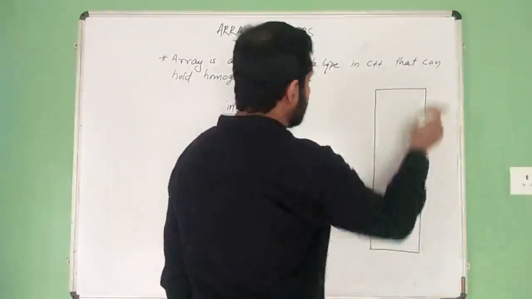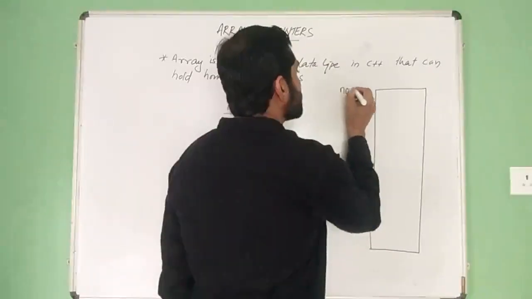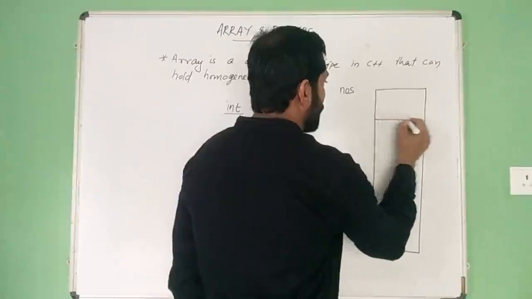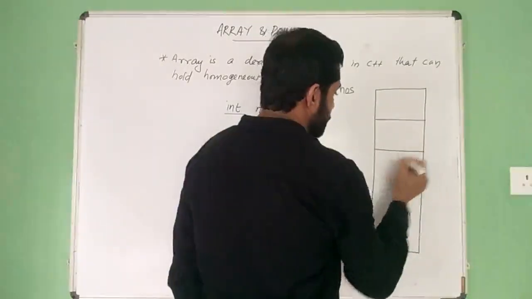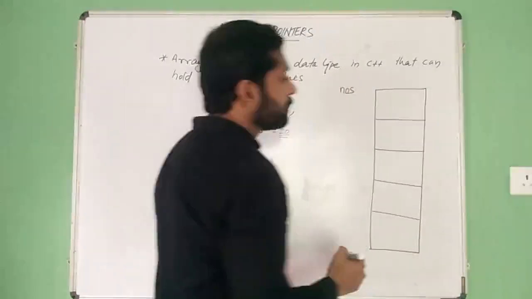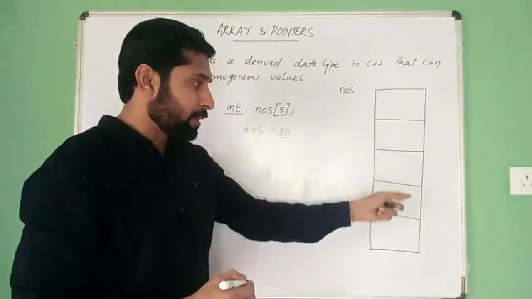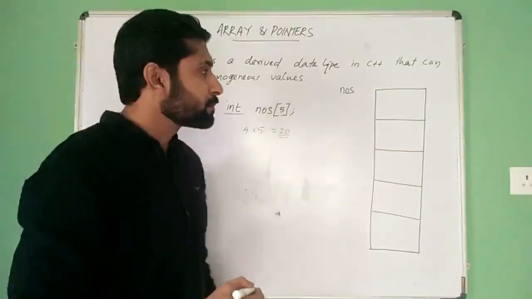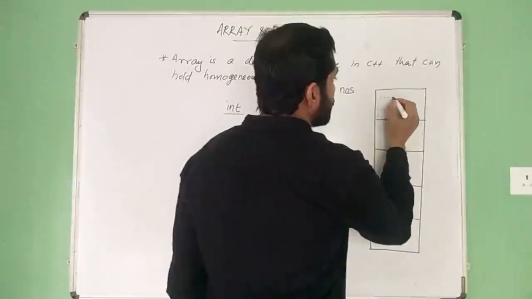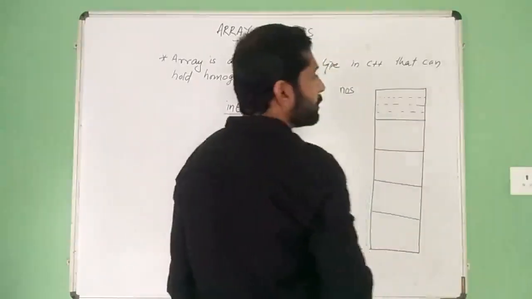So let this be the entire area known as NOS. It will be having 5 different memory locations, and this one is made using 4 bytes.